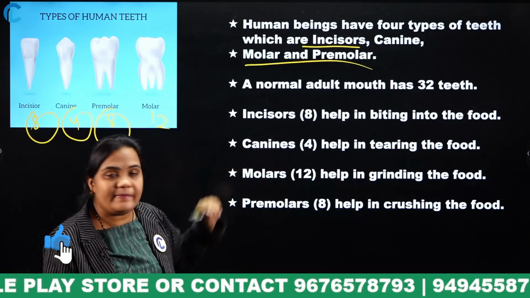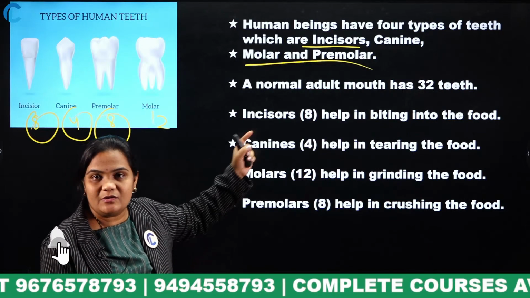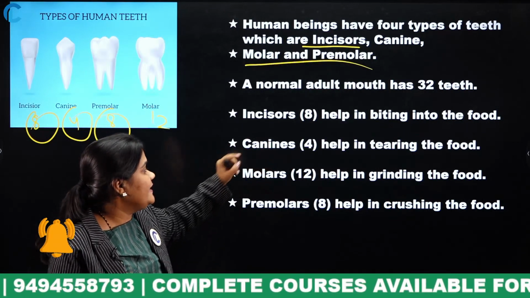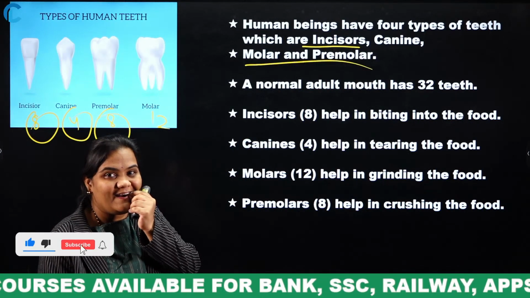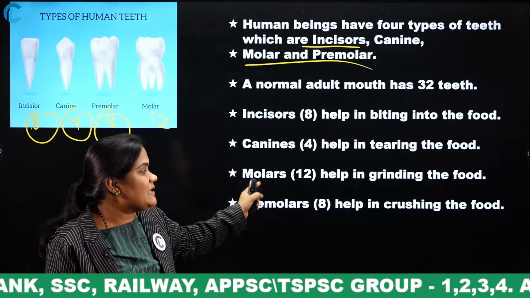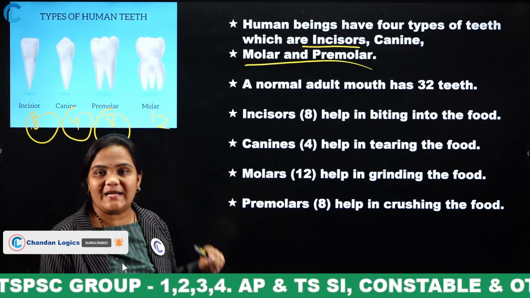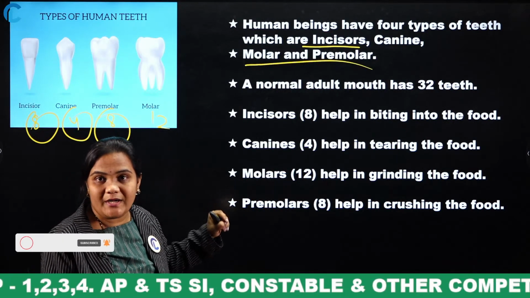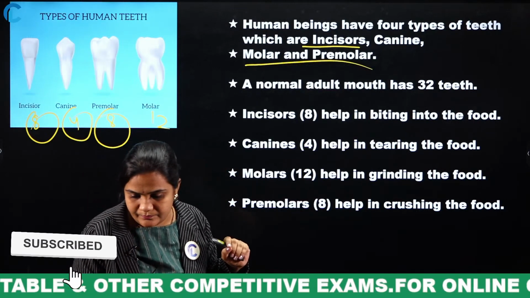What is the function of the incisors? For biting purposes. For biting we use the incisor teeth. Next, canines are for tearing. Molars help in grinding food. Premolars help in crushing the food. This is very important. Take a screenshot of this. Yes, very good.